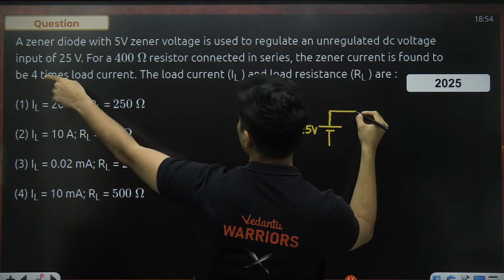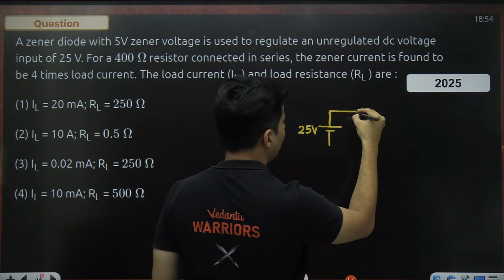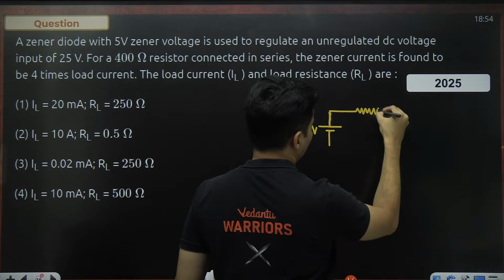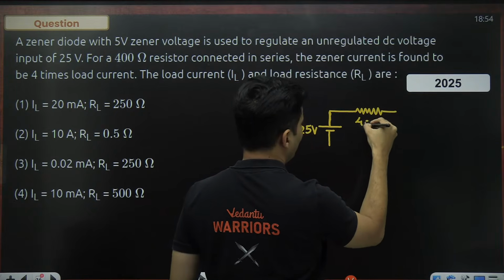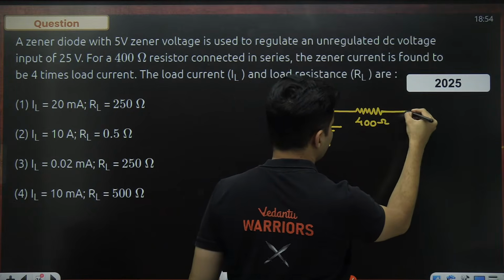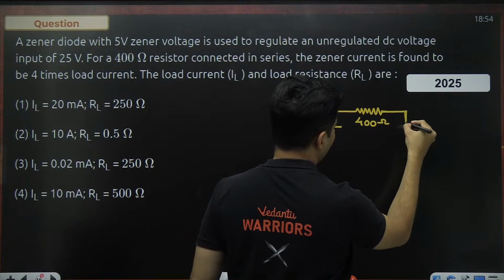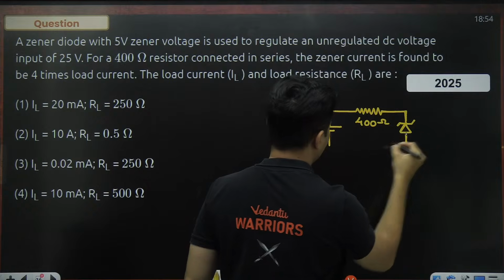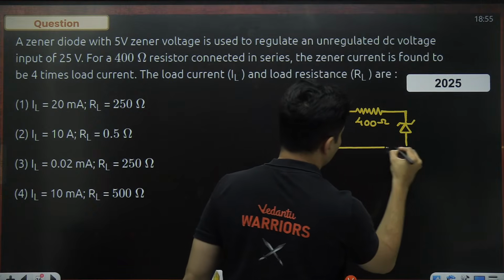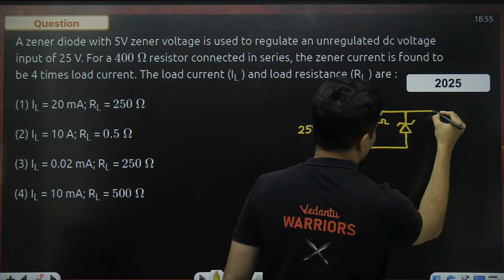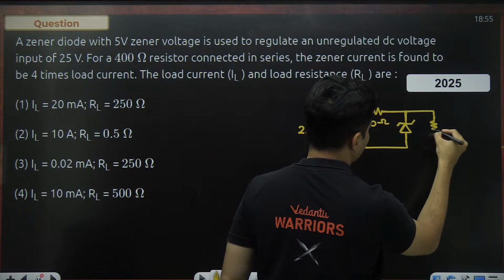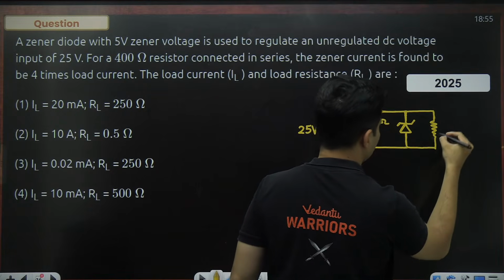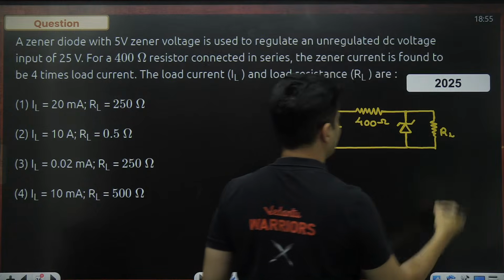That is connected in series with a 400 ohms. So there is a 400 ohms series resistance that is now connected to a Zener diode. I'll show the Zener diode, but remember it has to be in reverse bias, and there is a load resistance. So the load resistance will be like this. This is my load resistance.